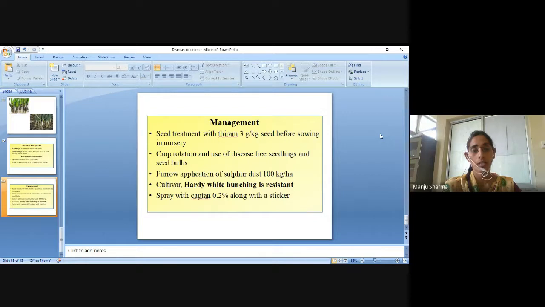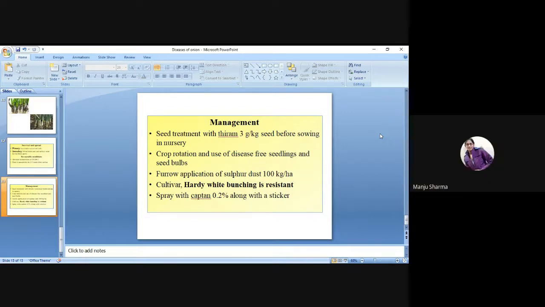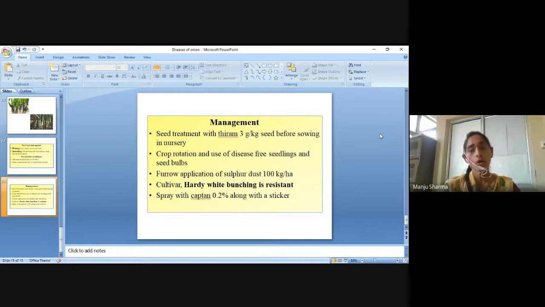Cultivar Hardy White Bunching is a resistant variety. Then we have to spray Captan 0.2% along with a sticker. So this is all about the diseases of onion.